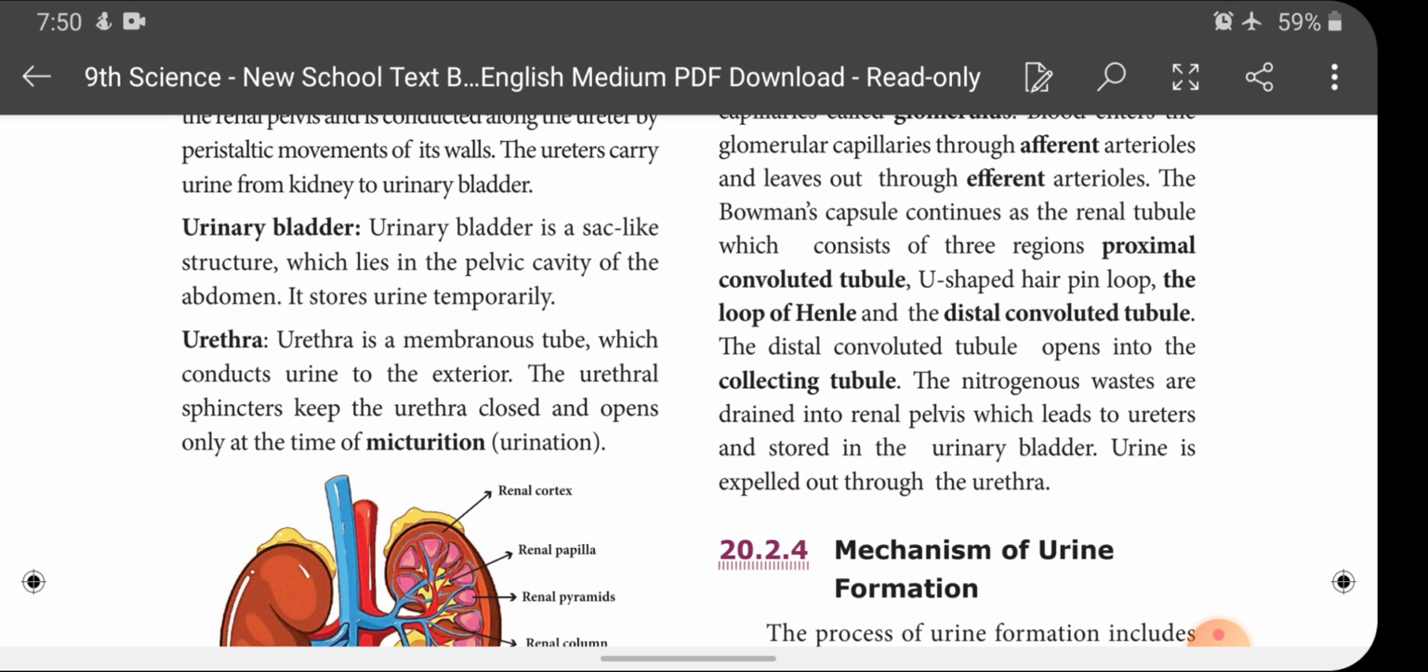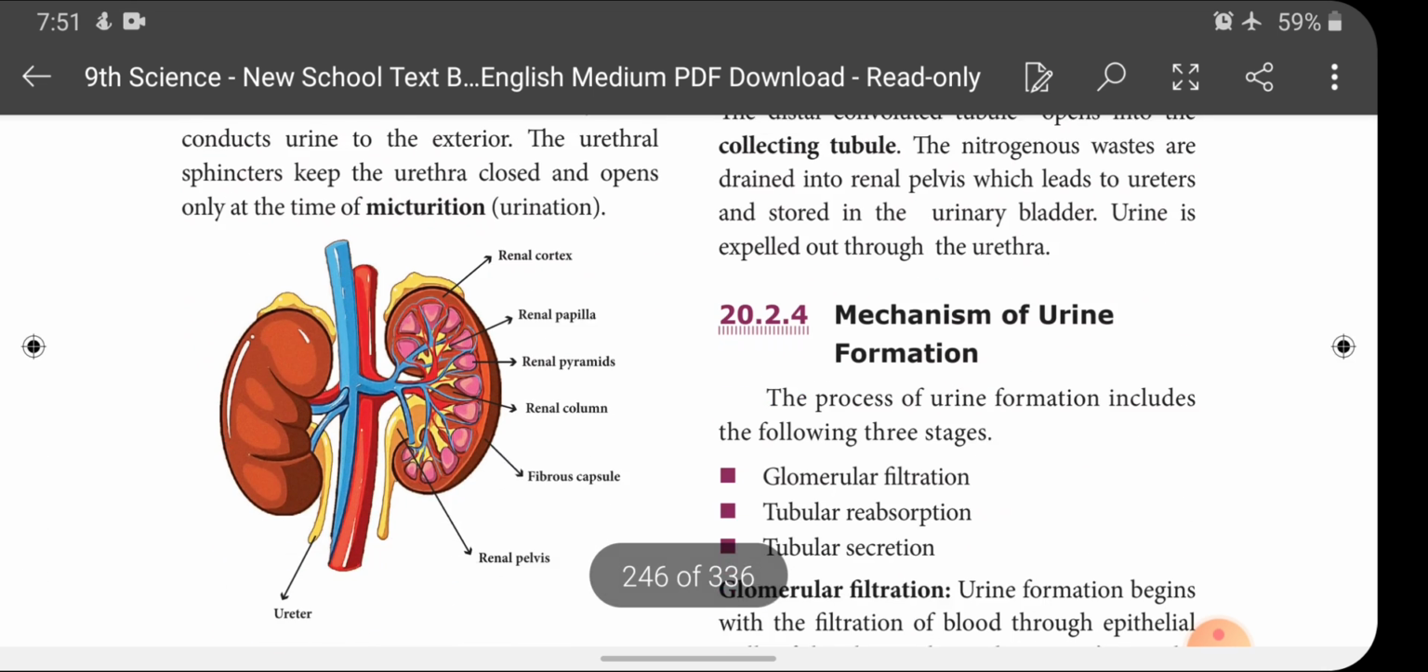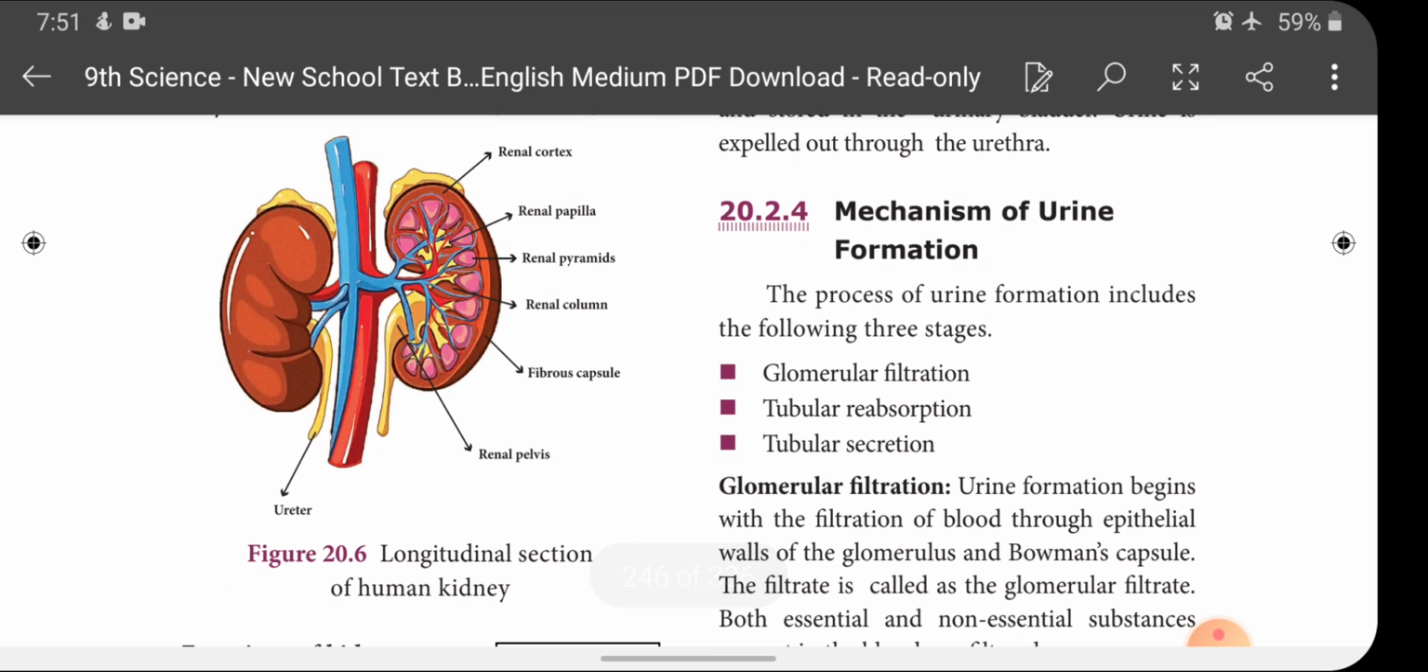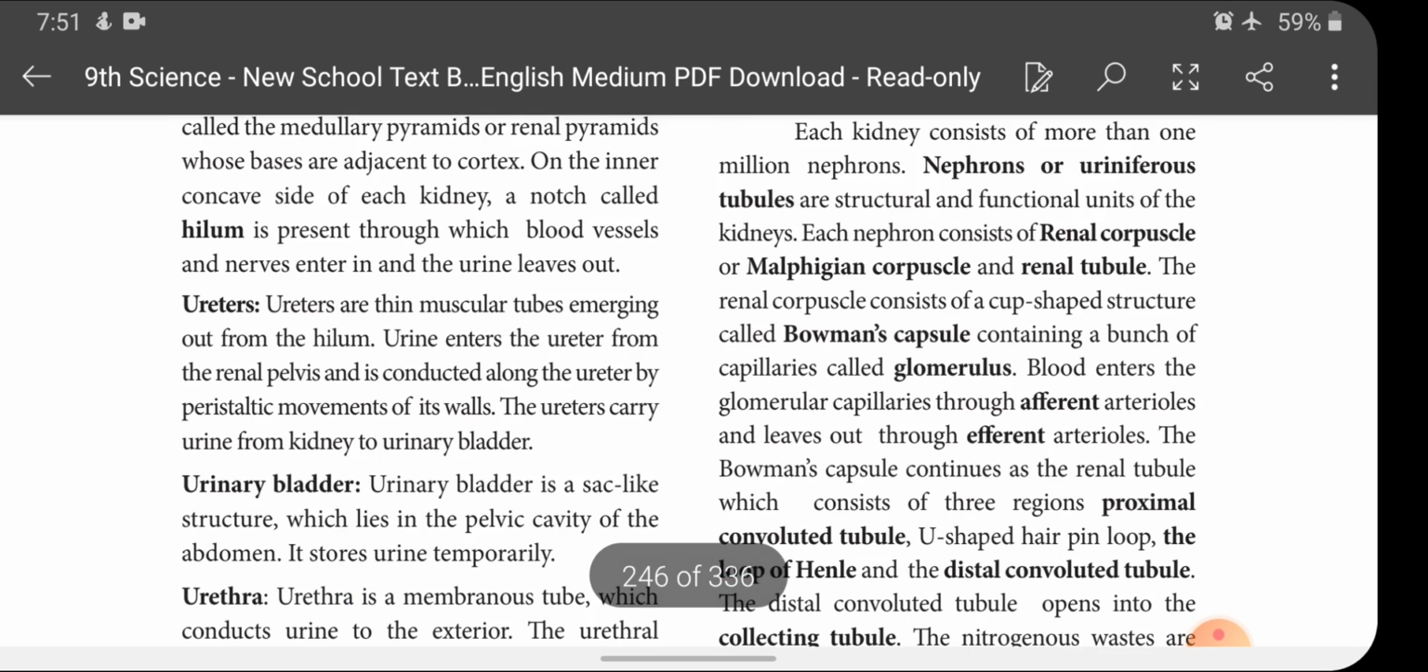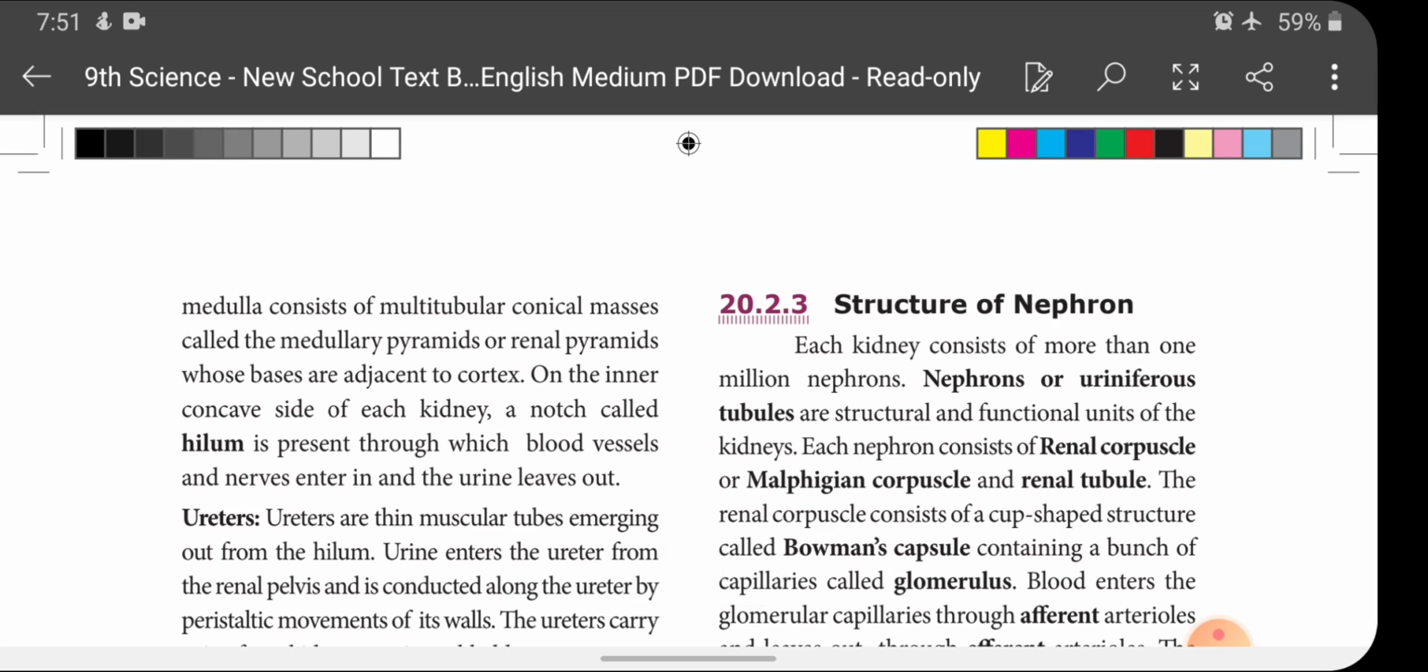And the urethral sphincter keeps the urethra closed and open. The sphincter is a valve-like structure which keeps the opening of the urethra either closed or open. When micturition takes place, the urethral sphincter is in the open condition. This is about the urethra. So children, you can refer to the diagram when you go through these topics. Okay. And the next topic is structure of nephron.